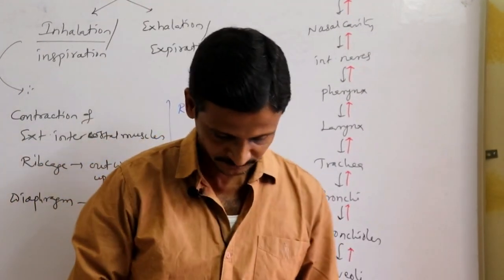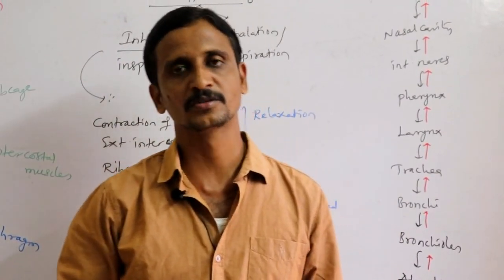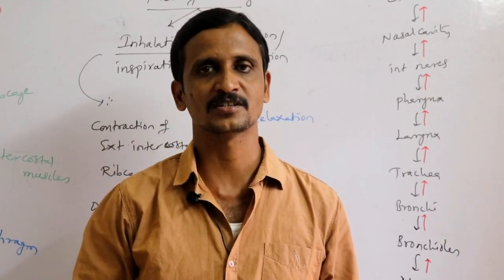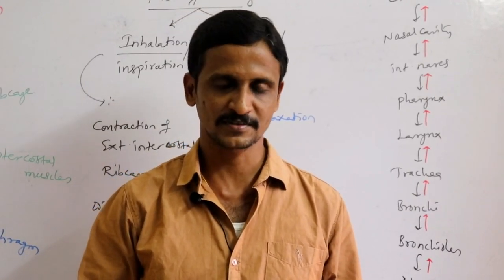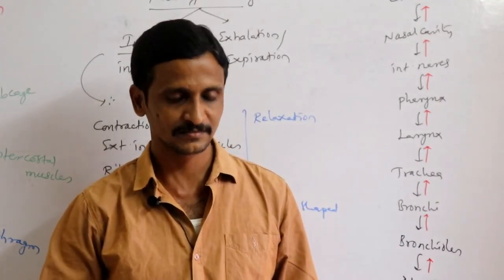Then in men, the diaphragm plays the major role during respiration. In women, the ribs play the major role. The rate of respiration also varies with age.